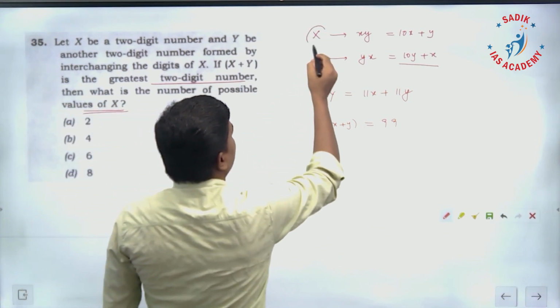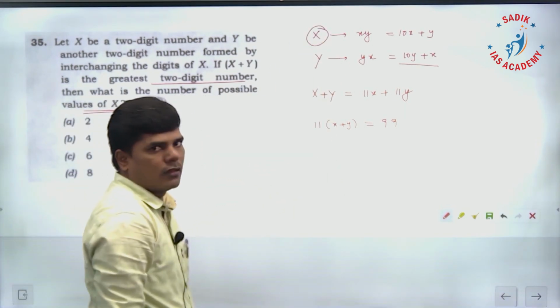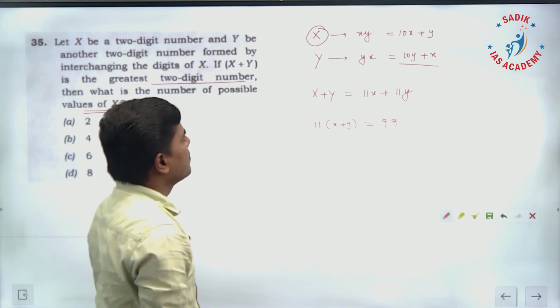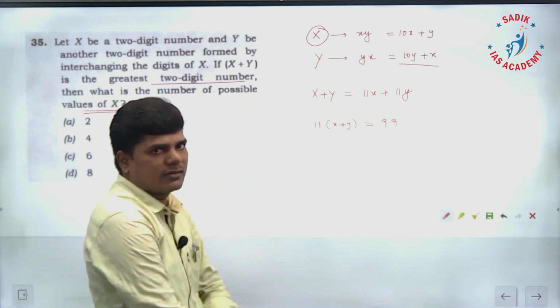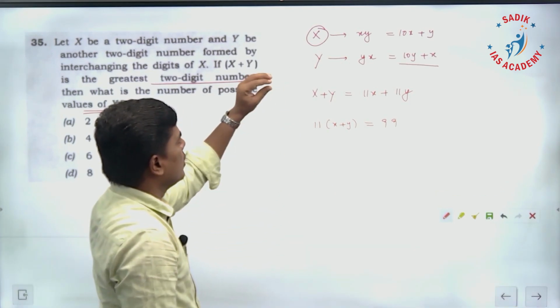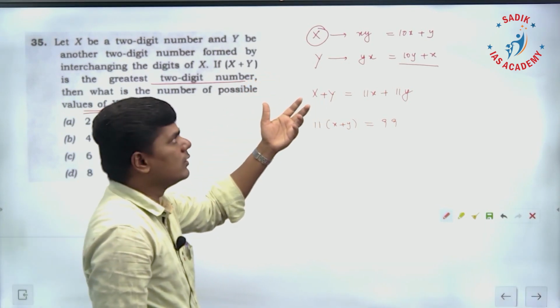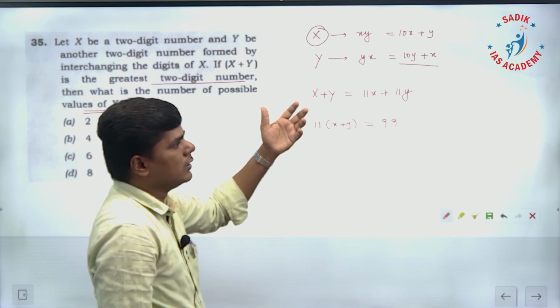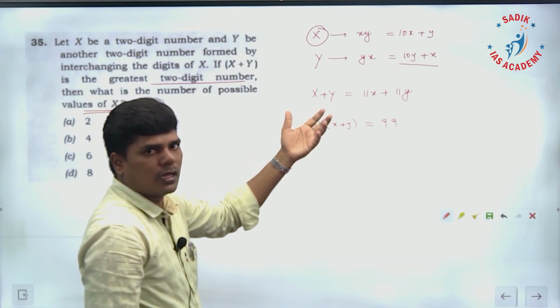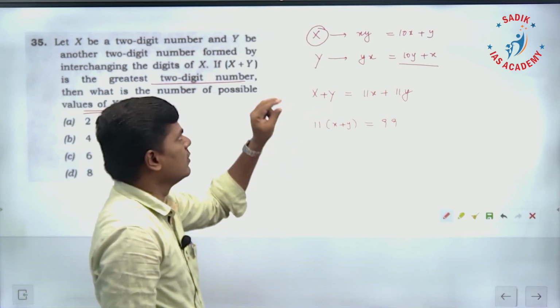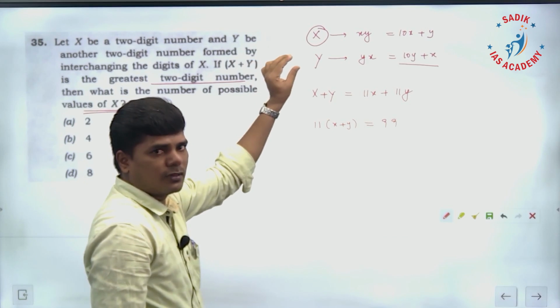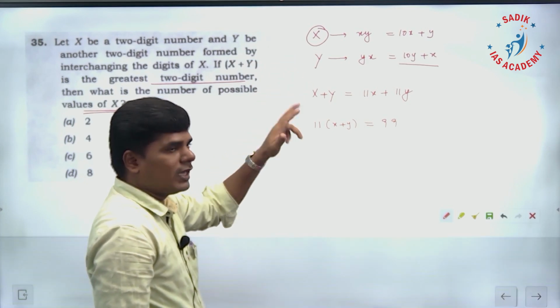So this x can be how many possibilities? How many numbers you can take in the place of x? For example, if you take 81 in the place of x, then y is 18.